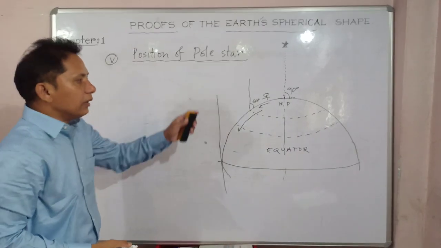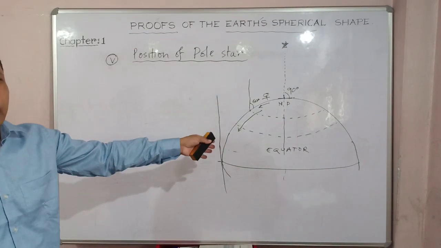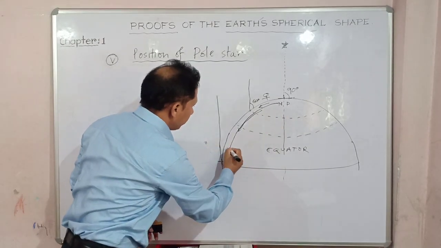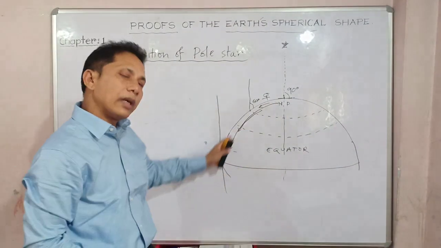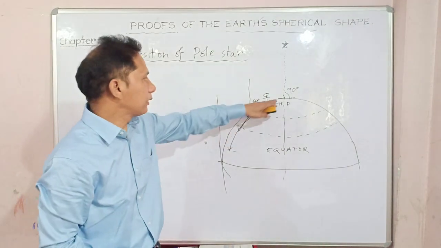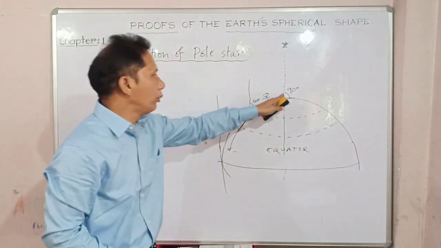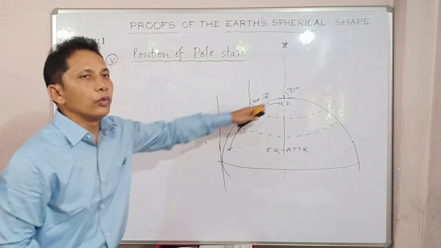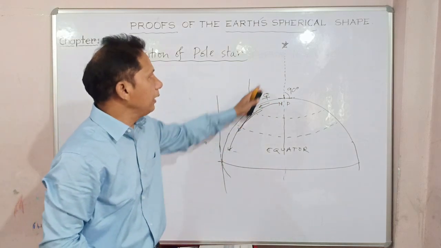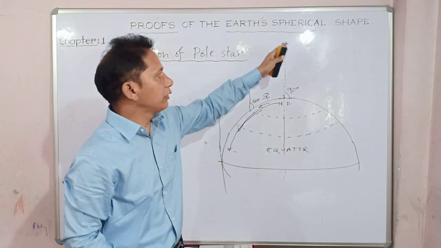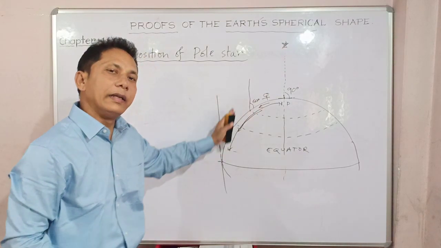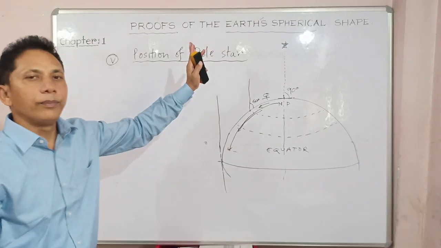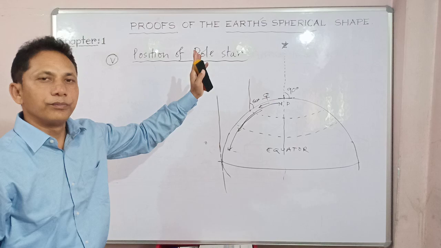Yeah, and this particular diagram, what does it suggest? That the path of the travel is an arc of a circle. Okay, the path of the travel is a curvature. So from pole to equator, from high latitude to lower latitude, as one travels, you see the angle of the pole star. You can watch the pole star at different angles. And the angle decreases, it becomes 0. You can see it almost at the horizon. Clear?